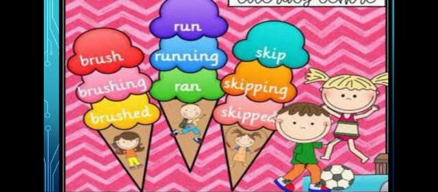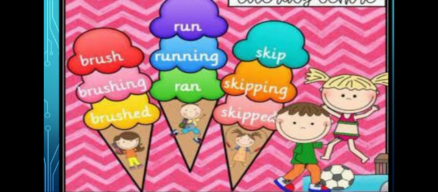Okay, the last is the ed form, meaning the second form. When we add ed, we have the second form. So like brush, brushing, and brushed. Brushed is also a verb. So we have the second form of all the verbs. The second form of run is ran.